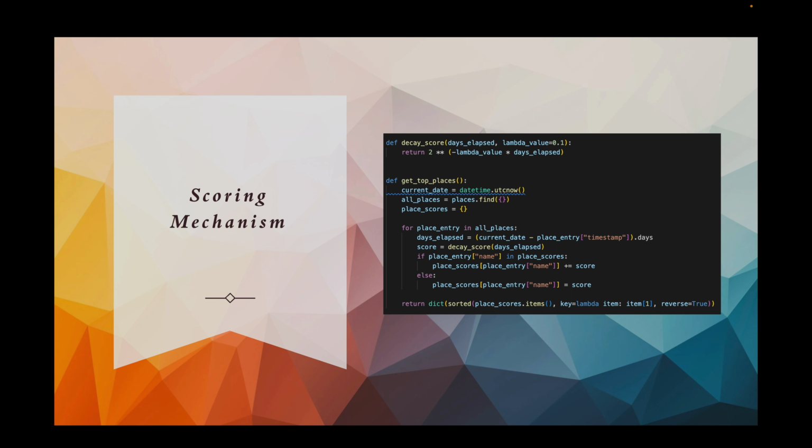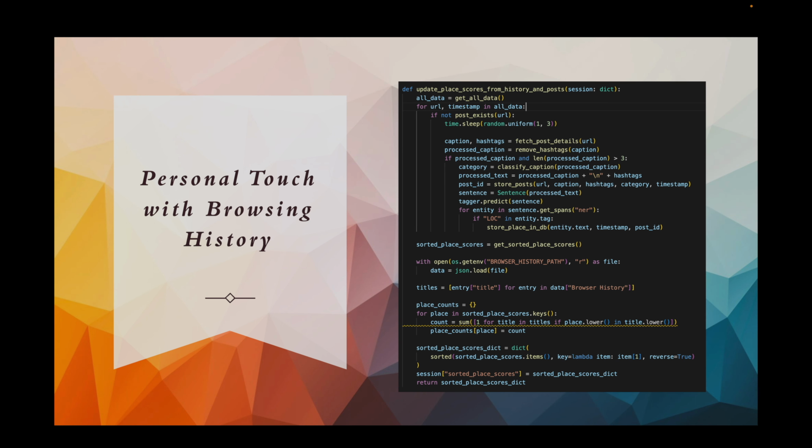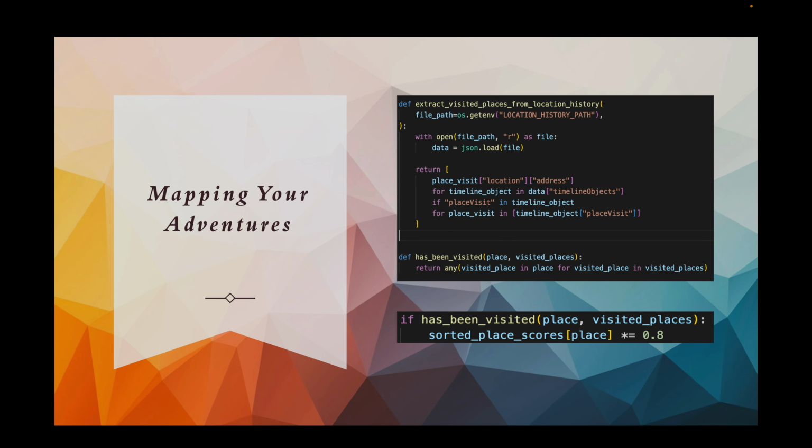Now, the personalization doesn't end with Instagram. By integrating the results with the browsing history, the places you've recently searched for or shown interest in get a score boost. The provided code snippet showcases how I extract this browsing data to further tailor the recommendations by increasing the score. Now, after this, the recommendations are not just about where you might want to go, but also about where you've been.